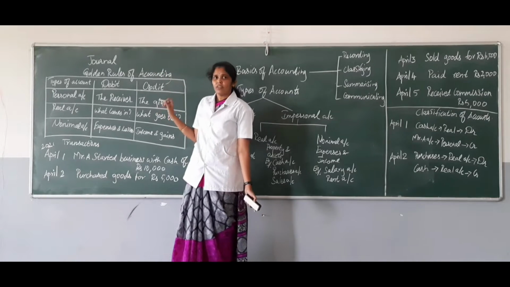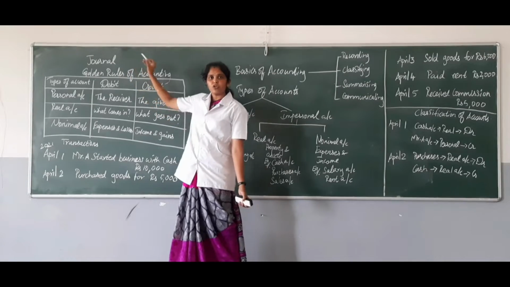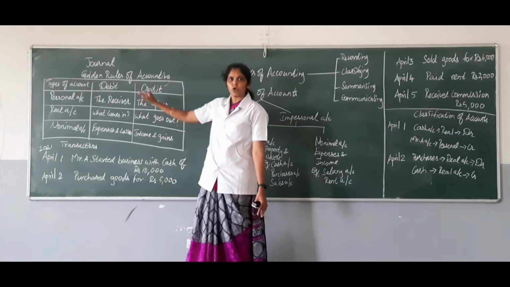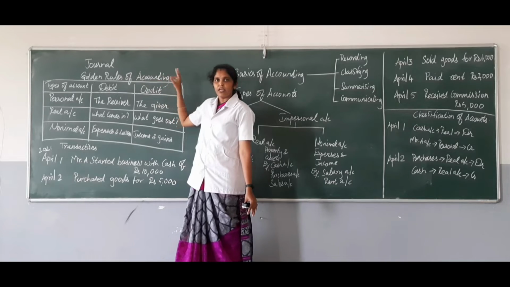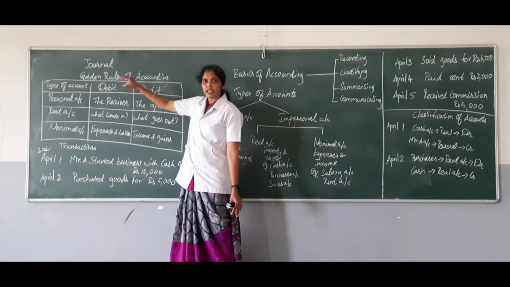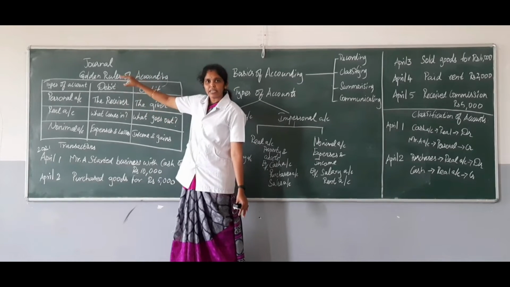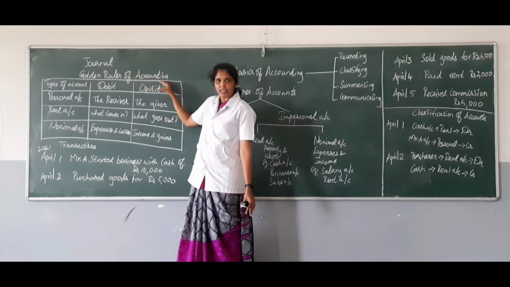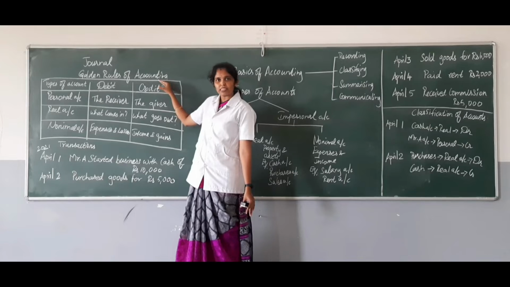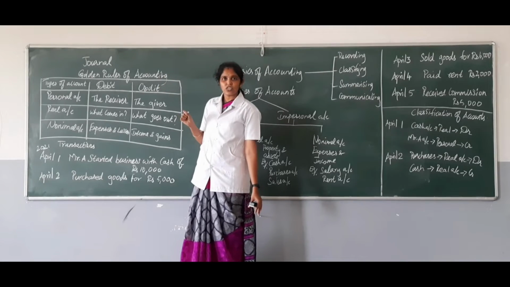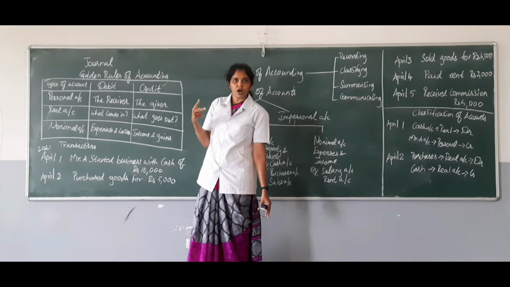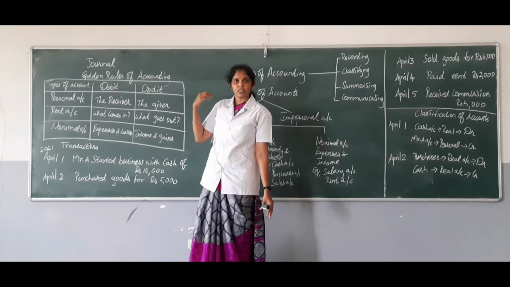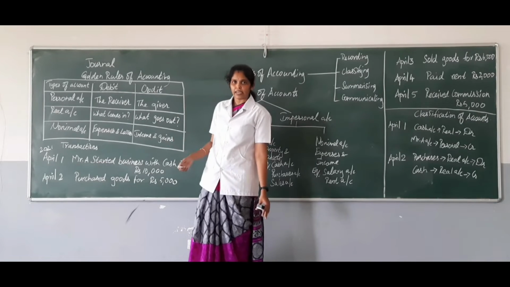Under the journal, there is one concept. Before moving on to the journal, there is one concept called the golden rules of accounting, where after classifying the types of account, we have to bring another category of dual aspect, whether it is debit or credit. According to our dual aspect concept, a transaction will involve at least two accounts, and we have to classify whether that account comes under debit or credit.